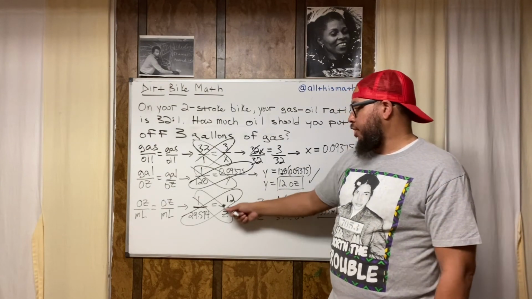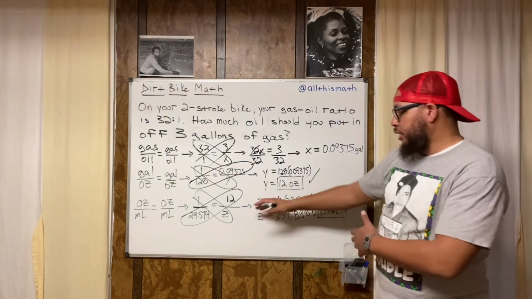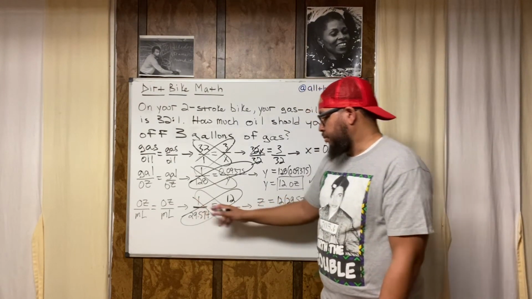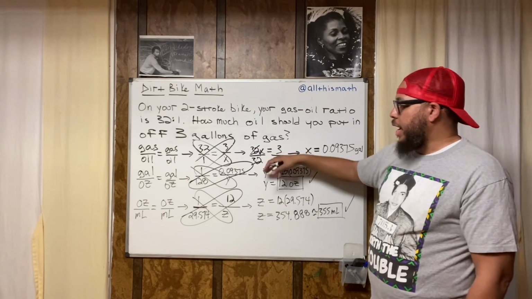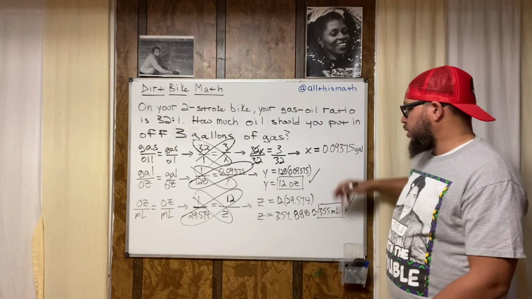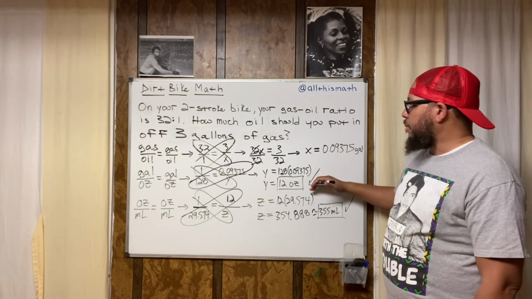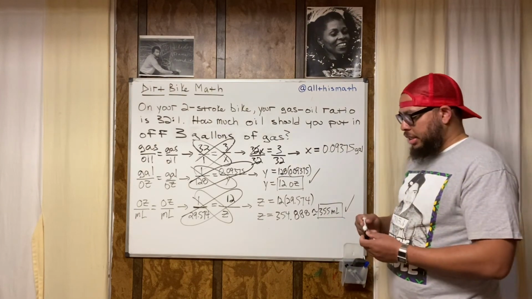So that's why I keep a variable right there. Then I do cross product property. Then I simplify. With this one, it was just Z times 1, and Z times 1 is just Z. So I didn't have to divide anything on both sides. I just did straight multiplication, and I got my answer. So these are my 2 answers. This is how much oil you need in ounces. This is how much oil you would need in milliliters.